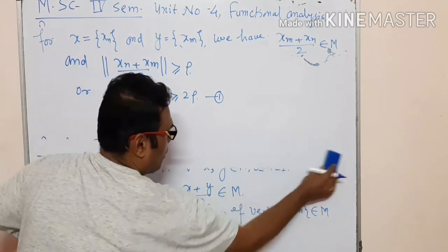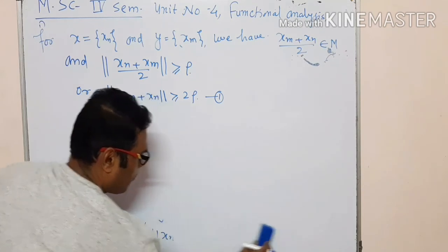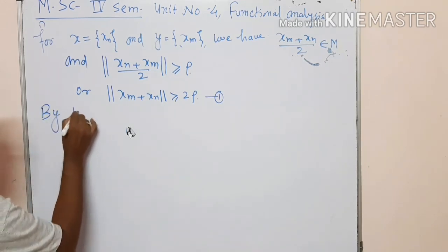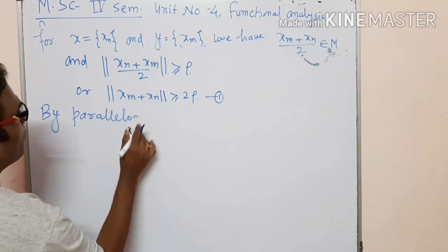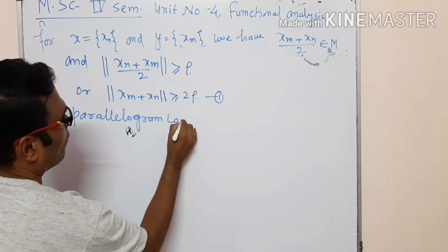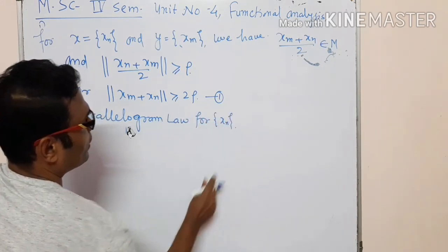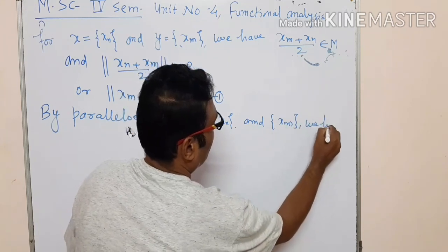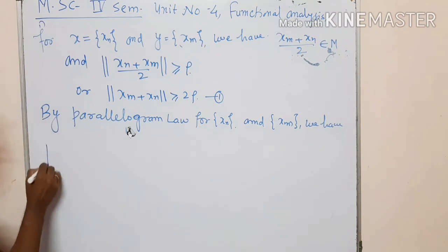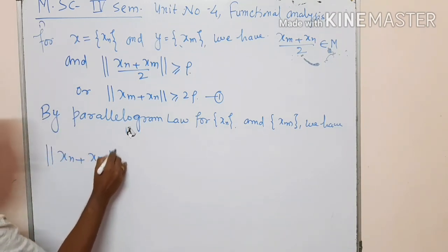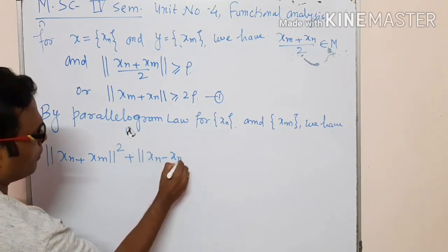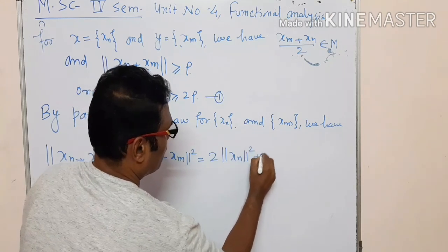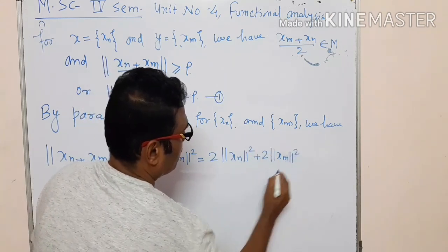Now we apply the parallelogram law for xn and xm, because xn and xm both belong to M. By the parallelogram law for xn and xm, we have the norm of xn plus xm whole square plus the norm of xn minus xm whole square is equal to twice the norm of xn square plus twice the norm of xm square.